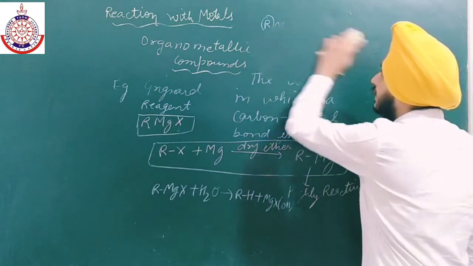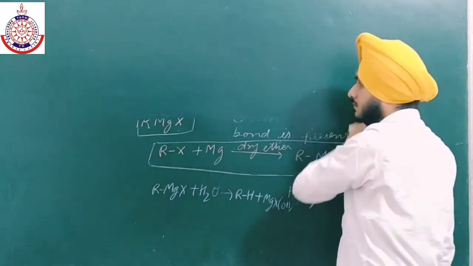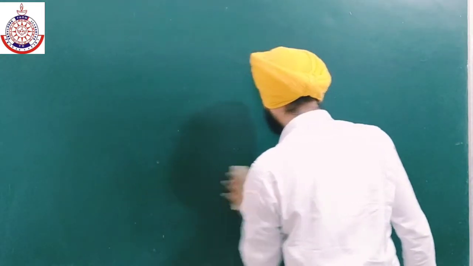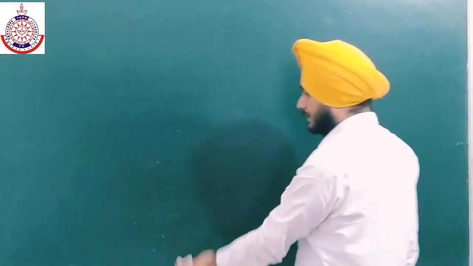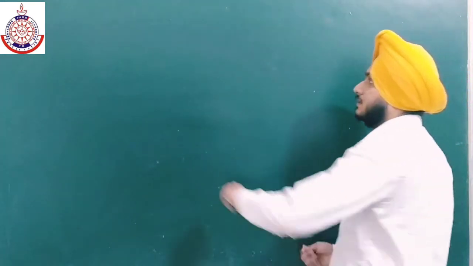So with the help of Grignard reagent we can easily prepare any of the compounds.